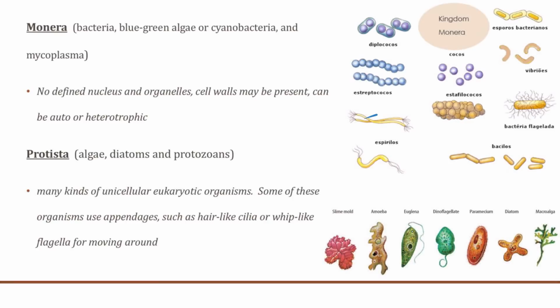Now, Protista consists of algae, diatoms, and protozoans, and these are unicellular eukaryotic organisms. Some of these organisms use appendages such as hair-like projections called cilia or whip-like flagella for moving around. These are examples of Protista. We have amoeba over here, and Euglena has this flagellum for moving around. Diatoms and paramecium are also examples of Protista.